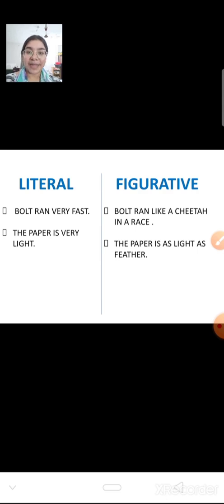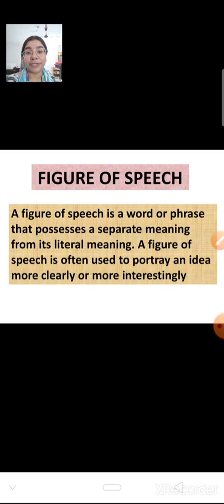In the same way, the writer wants to make his or her work so attractive that the reader should not take their eyes off it, and they should praise the work. And that's why they decorate their work with such formations of words. That is known as figure of speech. When we use different figures, different formations of words, when we make our own figures of the words, that is known as figure of speech.